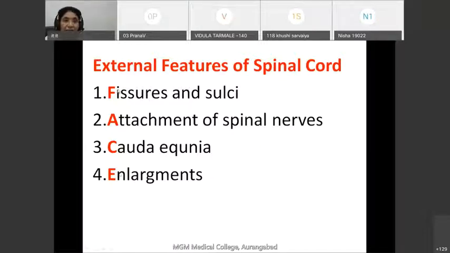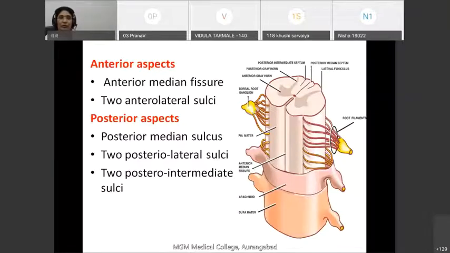And these external features are nothing but the FACE. So FACE, these are the external features of spinal cord, where F stands for fissures and sulci, A stands for attachment of spinal nerve, C stands for cauda equina, and E stands for enlargement. Let us see in brief about each. What do we mean by fissure? Fissure is a deep cleft, and sulcus is a shallow groove. So first we will see about the fissures.